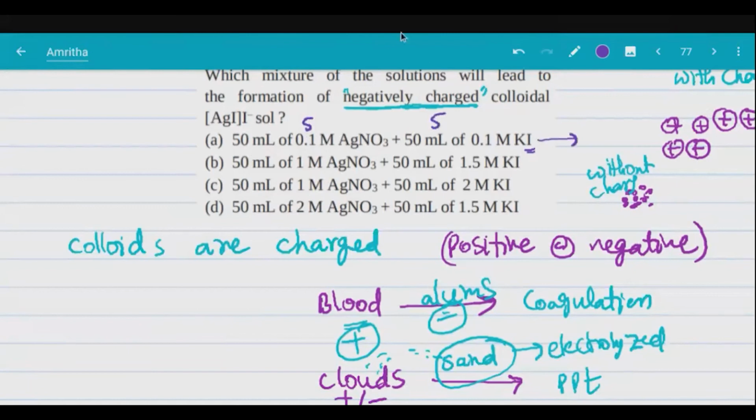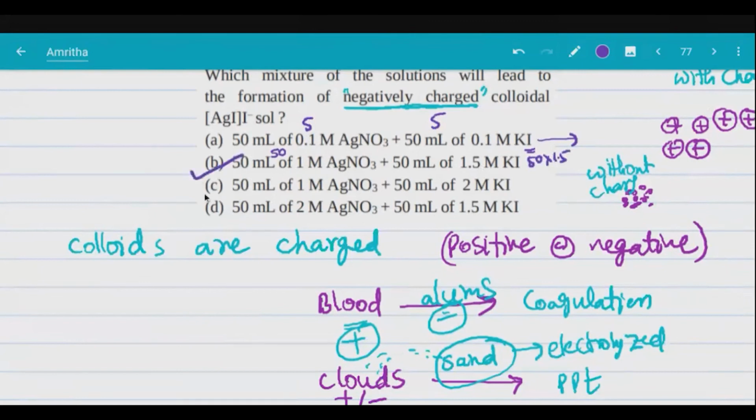This will just form precipitate. There is no charge, no extra. And see here, 50 into 1.5. Yes, this is more, right? This is just 50.